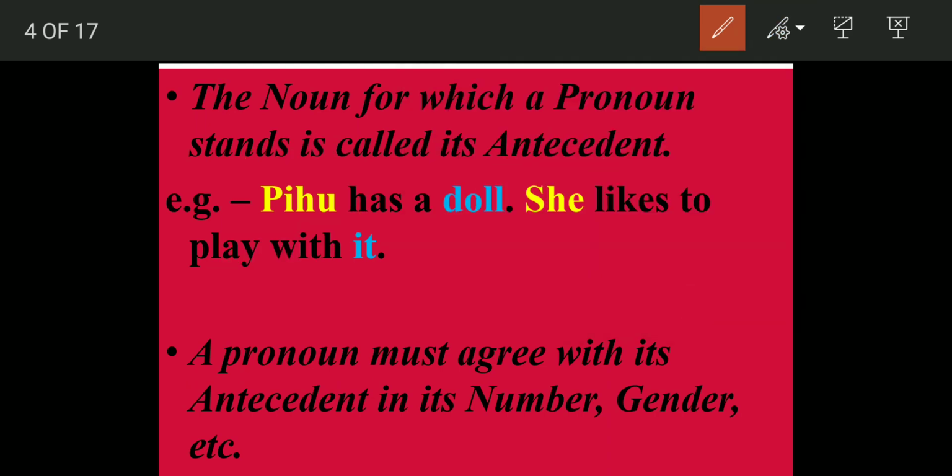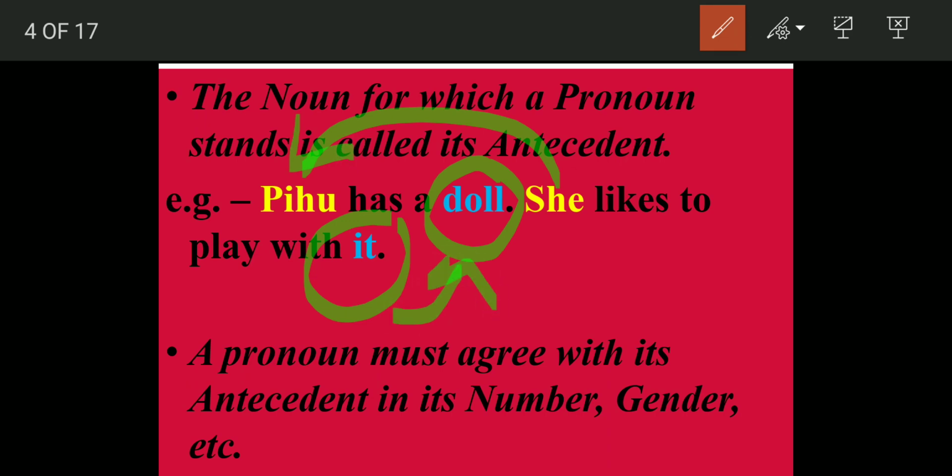Let us see in this example only another example. Pihu has a doll. She likes to play with it. Here when we are talking about this noun doll, what is the pronoun we have used for doll? Have we used she for doll? No. We have used it for doll. Pihu has a doll. She, that means Pihu, likes to play with it. It means doll. She is the pronoun which is used for Pihu.